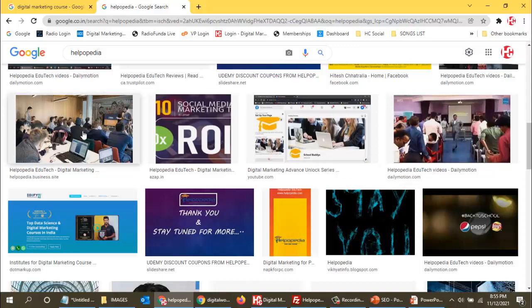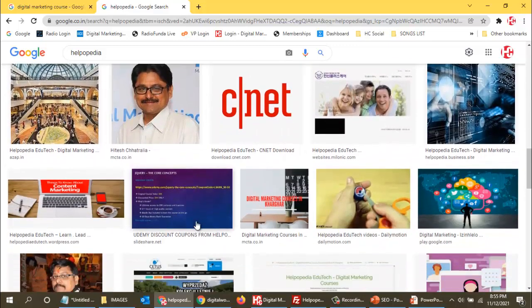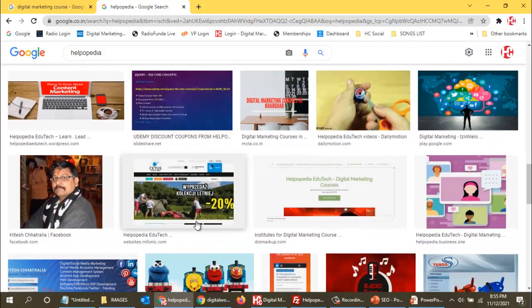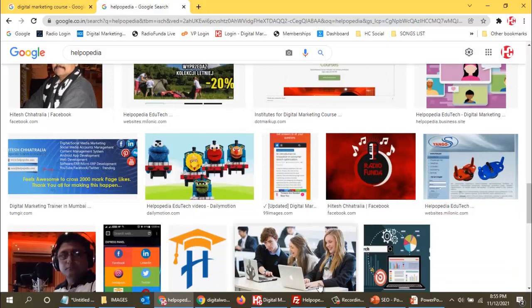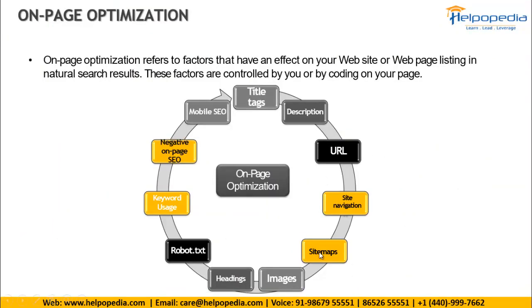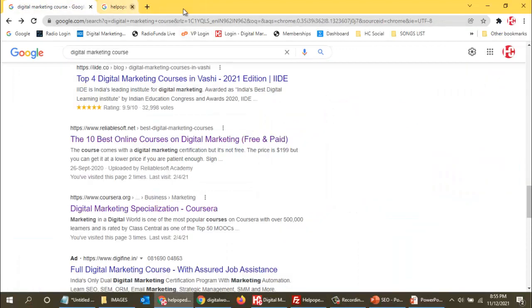We get the right content over here. So that is the reason we need to use the proper keywords, and we need to use the images. So in images we need to use the proper naming convention. Now the next thing is headings. So what are headings? On any website you will find a heading.